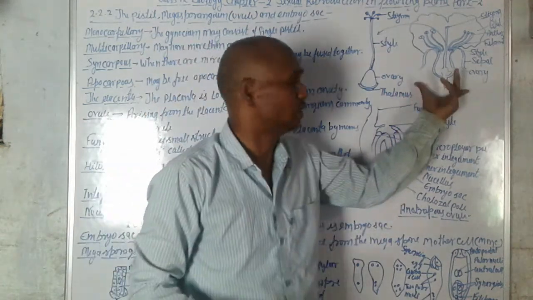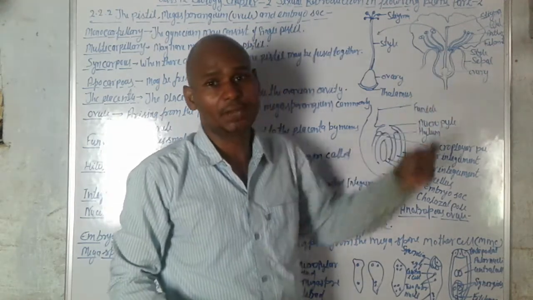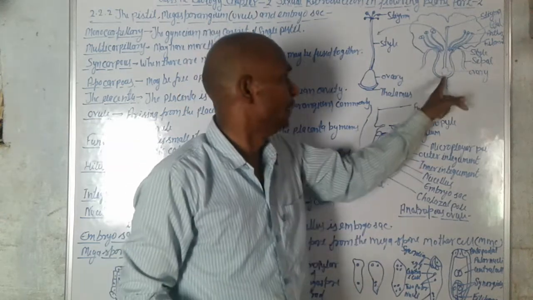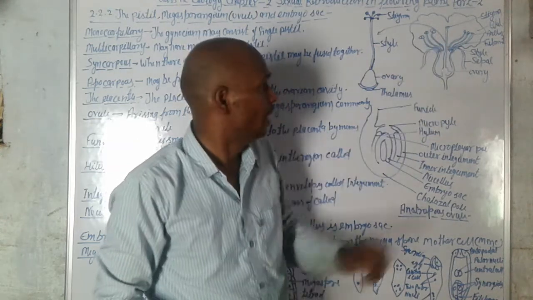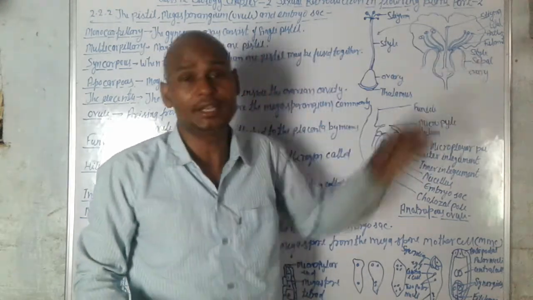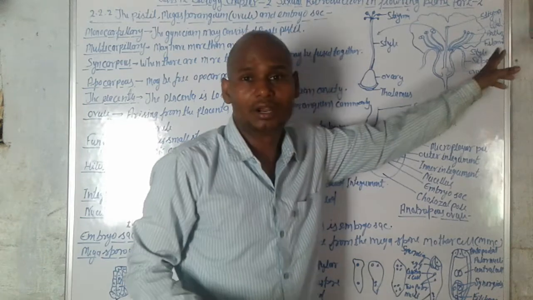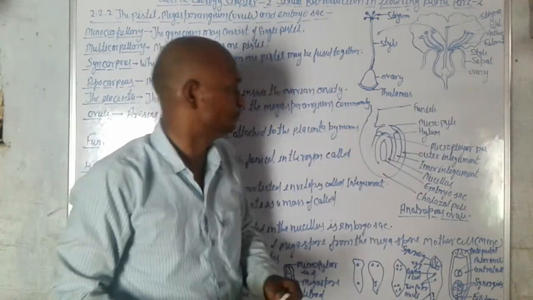So these are the parts of the flower. In this flower, the gynoecium is the female organ of the flower, and the stamen is the male organ.